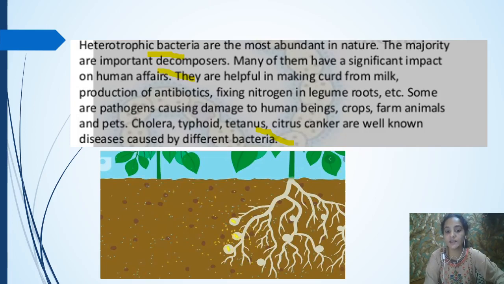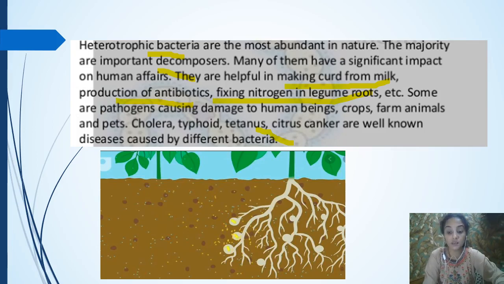For example, Lactobacillus is there. It helps in the conversion of milk into curd. And some of them help in the production of antibiotics. Then some of them help in fixing nitrogen in leguminous roots, like the Rhizobium bacteria that is present in the roots of the pea plant. They help to fix the nitrogen.